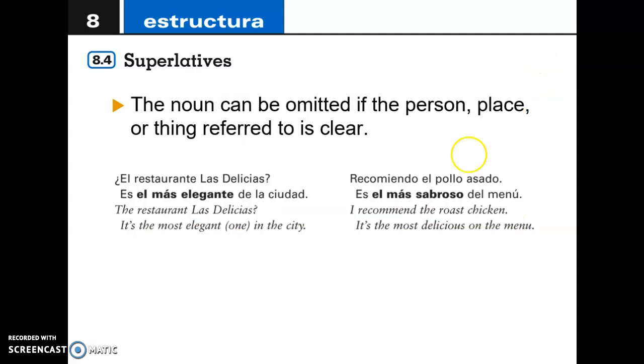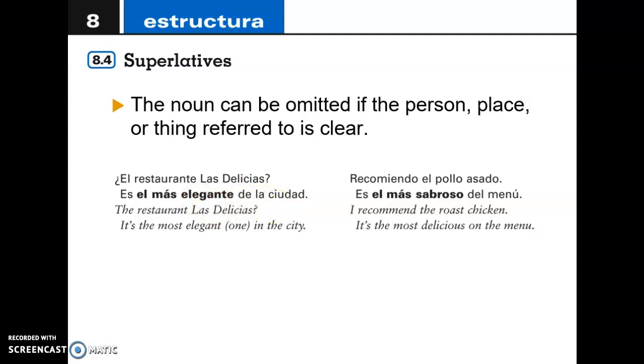Over here we have some examples. El restaurante Las Delicias es el más elegante de la ciudad. So you can omit the person, place, or thing if you have already mentioned it. But you know, that goes based on the context. So for example, in here, el restaurante Las Delicias, we're talking about this restaurant called Delicias. And then we're saying, yeah, this is the most elegant of the city, right?